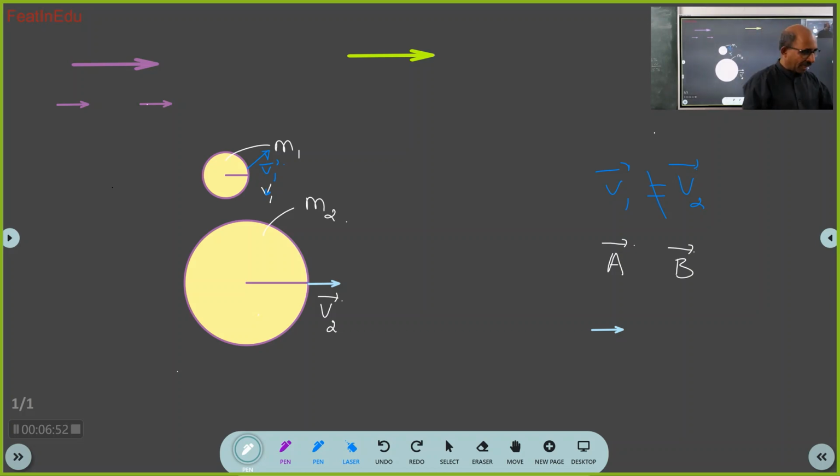So a bar is some vector, b bar is some other vector. Now, if I say a bar is equal to b bar, then what is your inference? Its magnitude and direction are the same. Very good. Like this you should answer. But one more condition I will tell. One more thing: both of them are of the same kind.